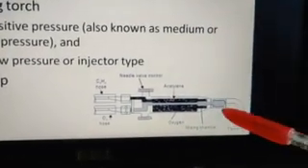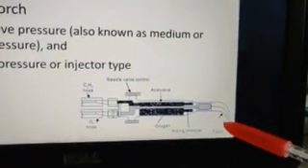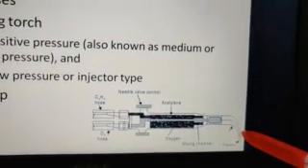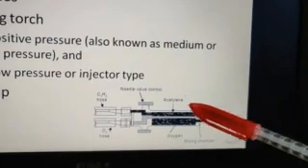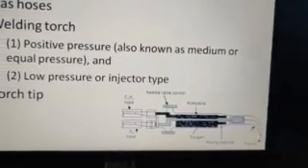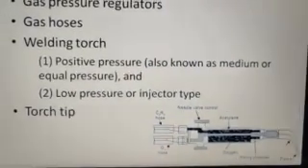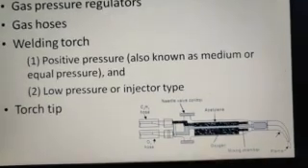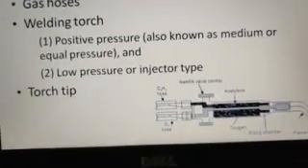Then we ignite it using a flint lighter, or usually a spark lighter, which is used for gas welding. So initially we will have the igniting mixture ratio, and then according to our base material we will decide which type of flame we need to use.